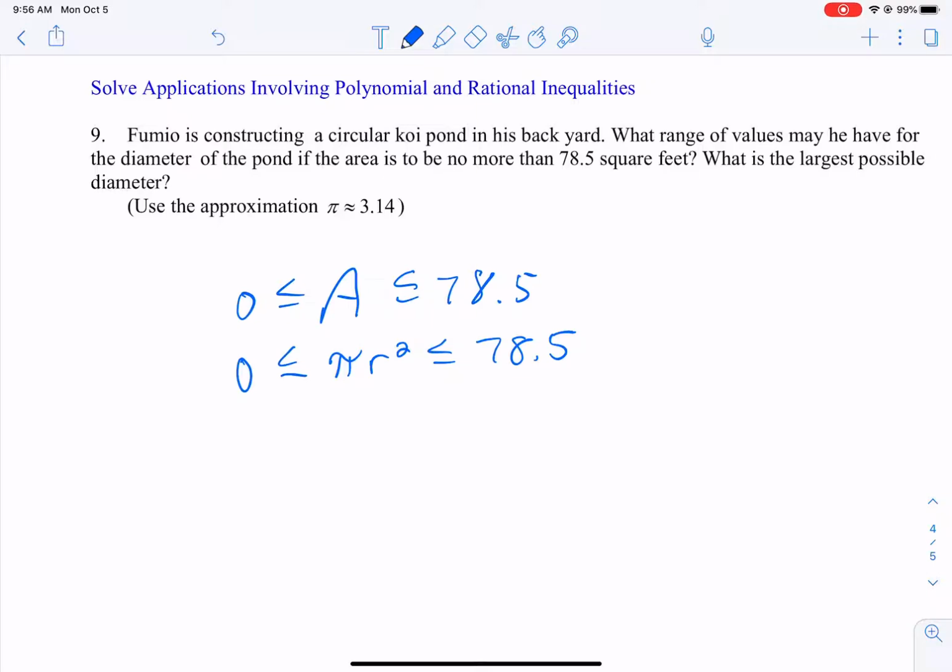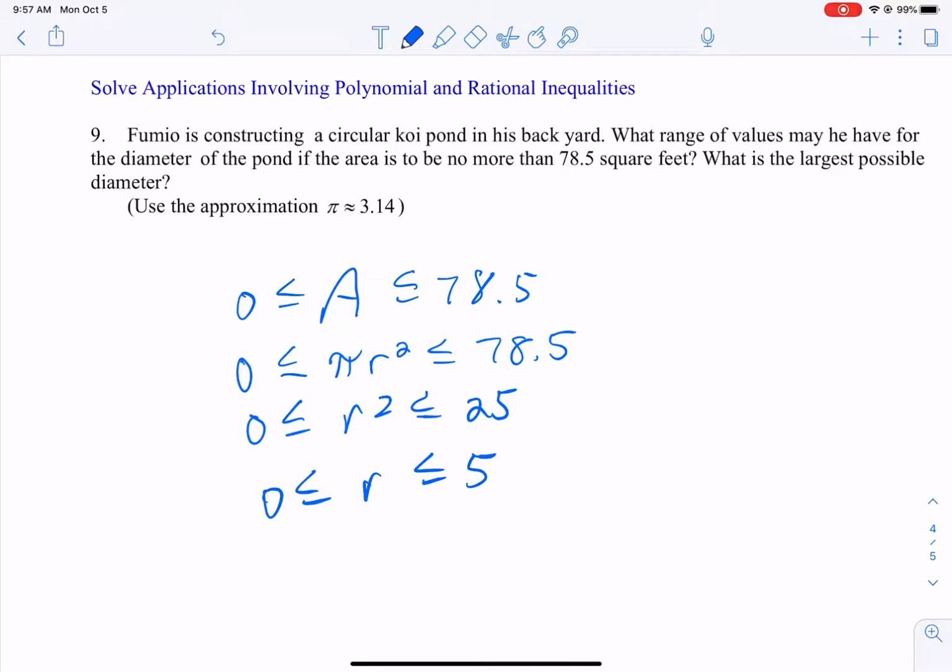And so first let's get a range for the radius. So we would have to divide by 3.14. And 78.5 divided by 3.14 is 25. And now since these are all positive values, we can square root it. So the radius has to be between 0 and 5.